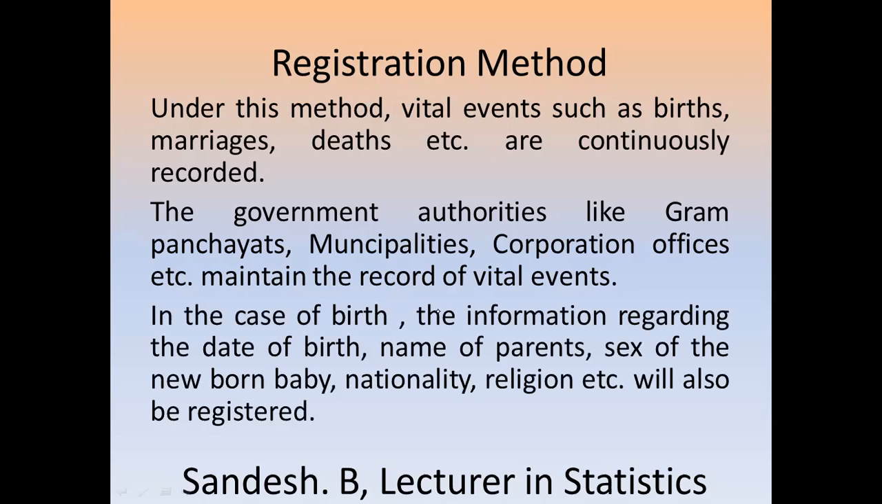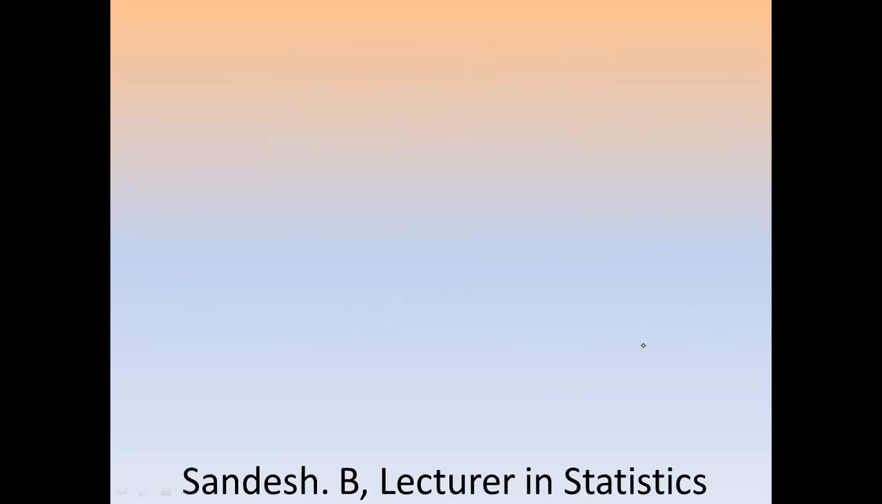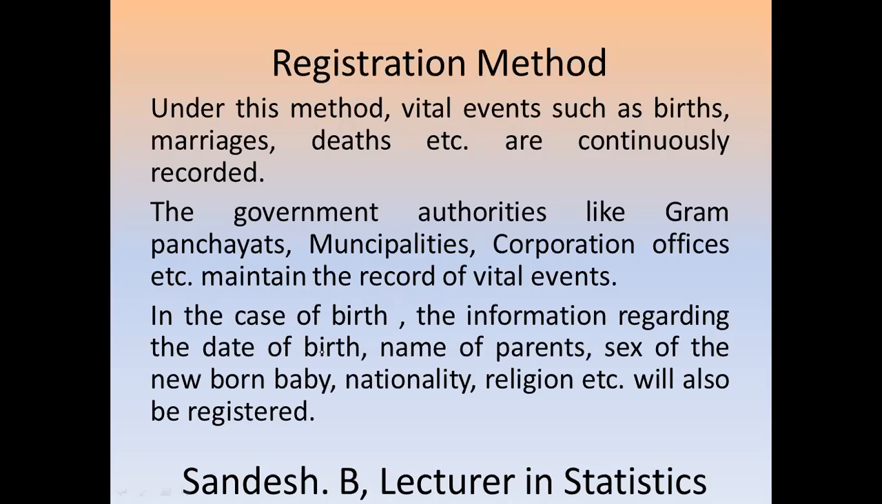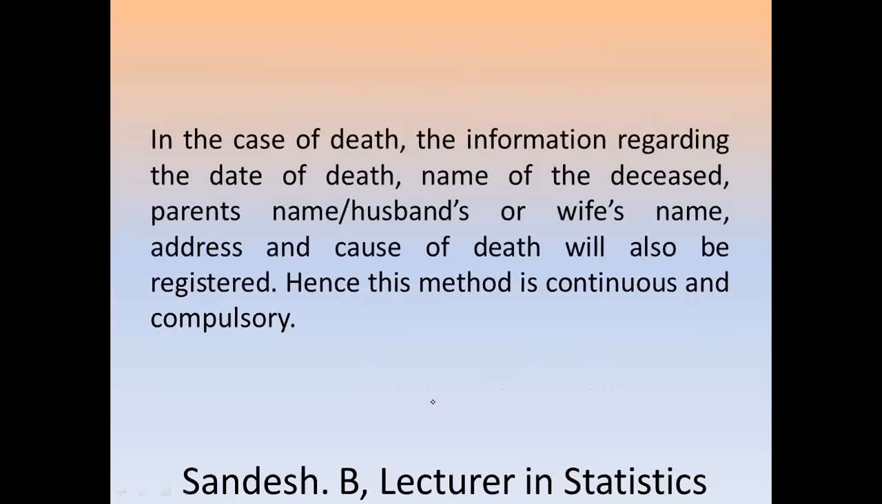In the case of birth, the information regarding the date of birth, name of parents, sex of the newborn baby, nationality, religion, etc. will also be registered. In the case of death, the information regarding date of death, name of the deceased, parent's name or husband's or wife's name, address and cause of death will also be registered. Hence, this method is continuous and compulsory.